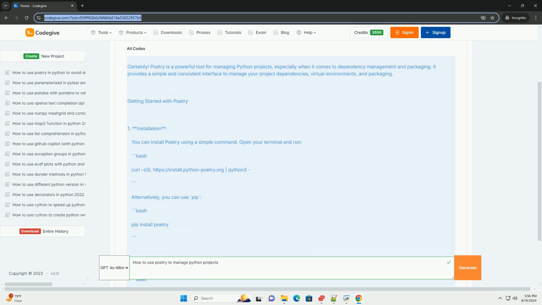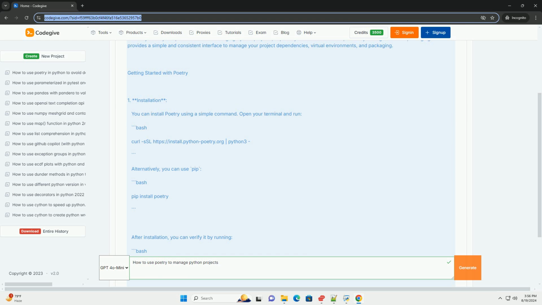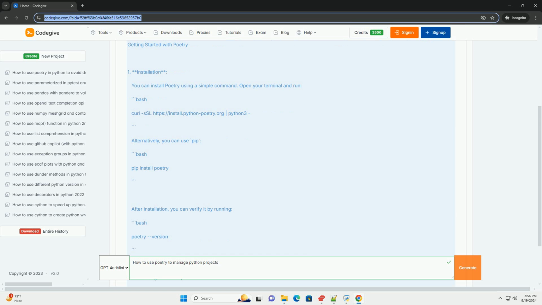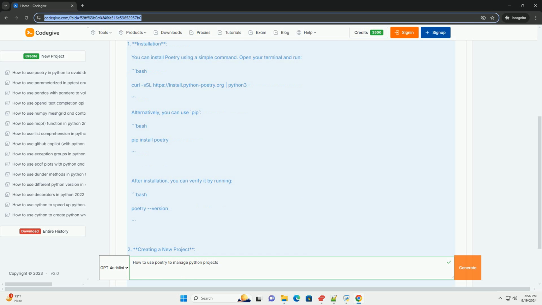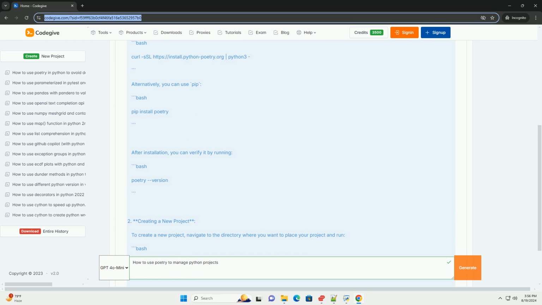Open your terminal and run bash curl -sSL install.python-poetry.org | python3. Alternatively, you can use pip: bash pip install poetry. After installation, you can verify it by running bash poetry --version.